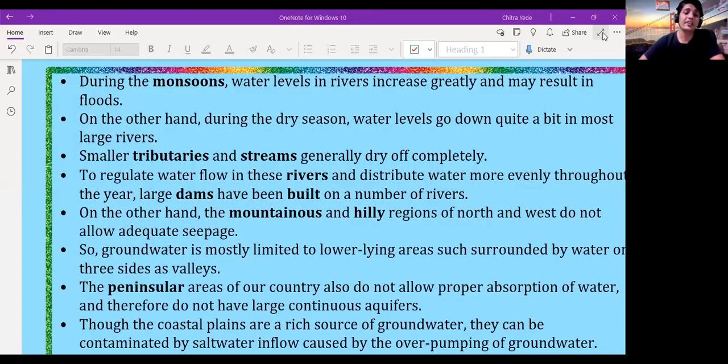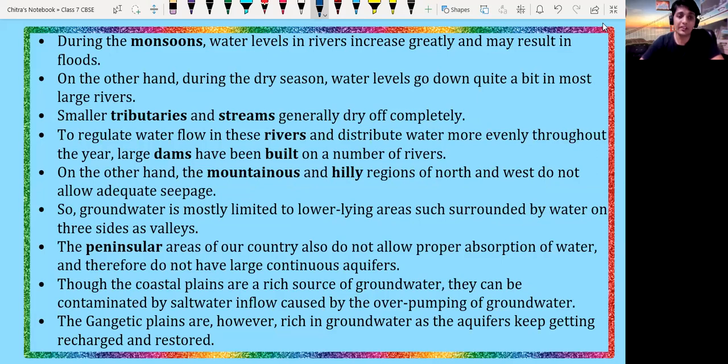Okay, let's discuss more points related to it. During the monsoon, the water level in the river increases gradually and may result in a flood also. If the rainfall is very high, then that rainfall water, or we can say the monsoon water, will drain into the river only, due to which it may cause floods.